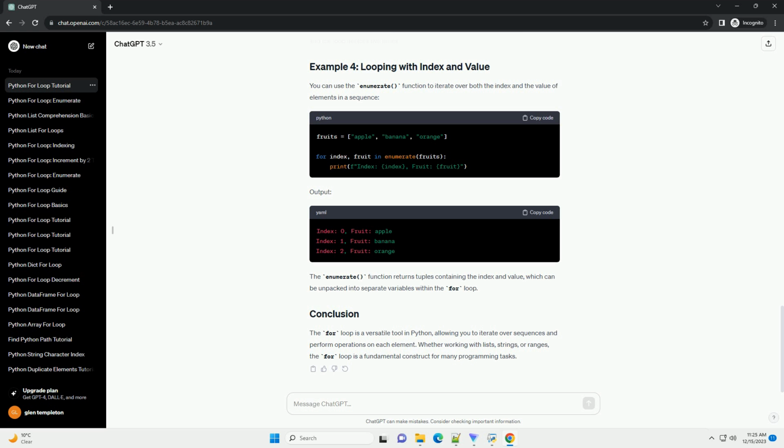The for loop is a versatile tool in Python, allowing you to iterate over sequences and perform operations on each element. Whether working with lists, strings, or ranges, the for loop is a fundamental construct for many programming tasks.